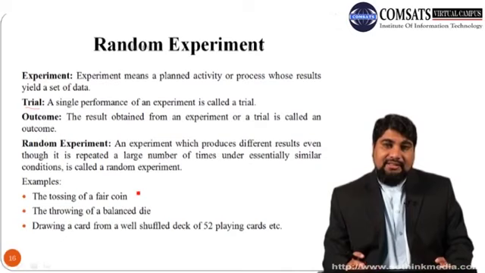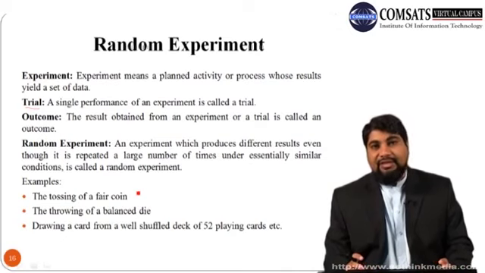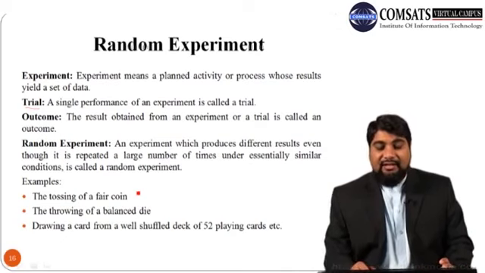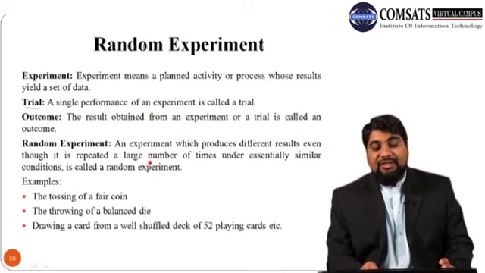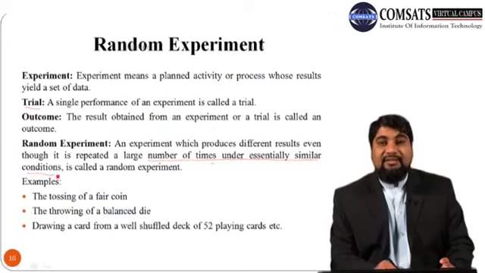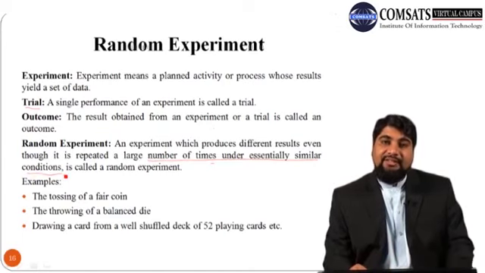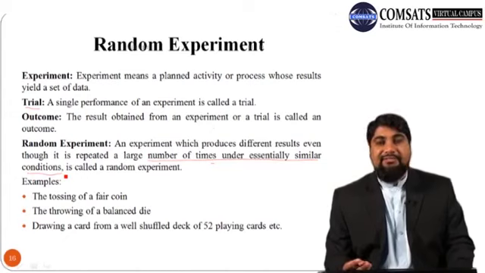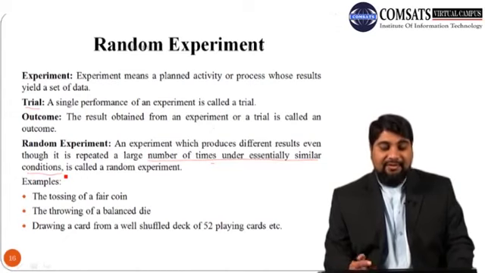Remember that this is true only when the coin is fair and the coin is tossed a large number of times under similar conditions. If the environment or conditions are different, then you may get different results.